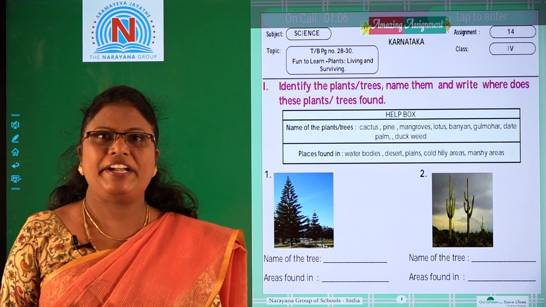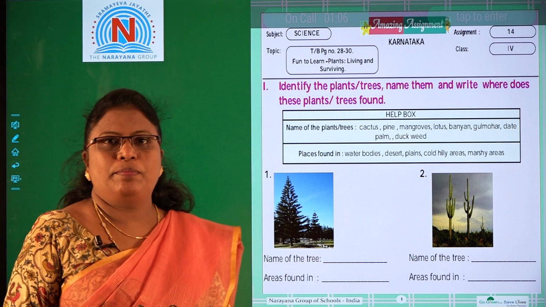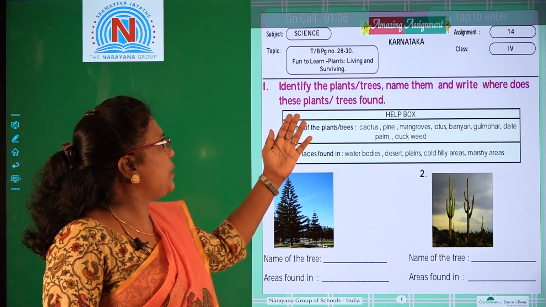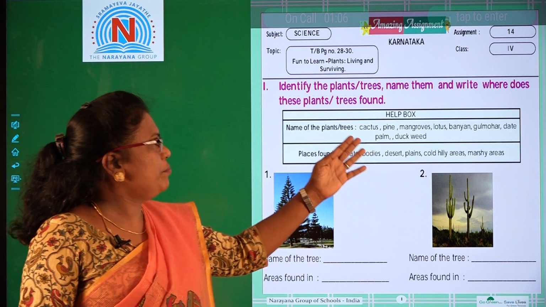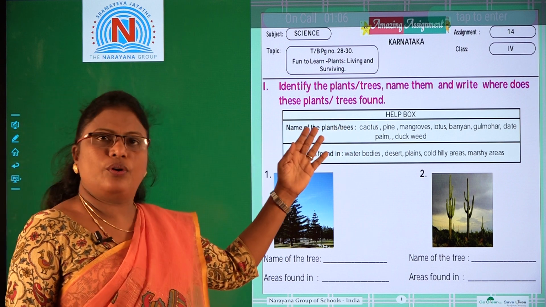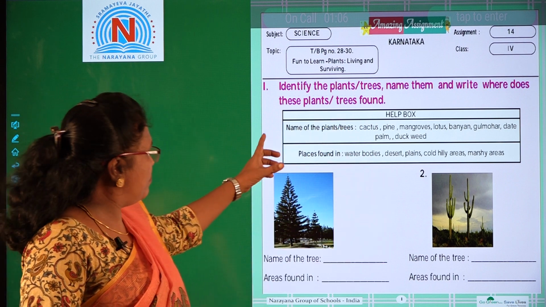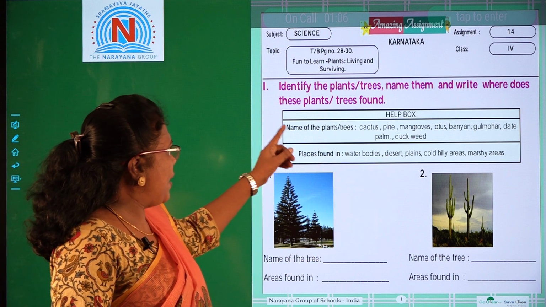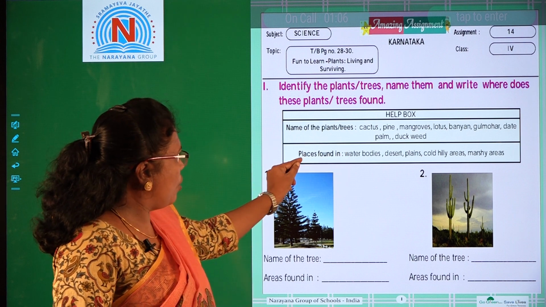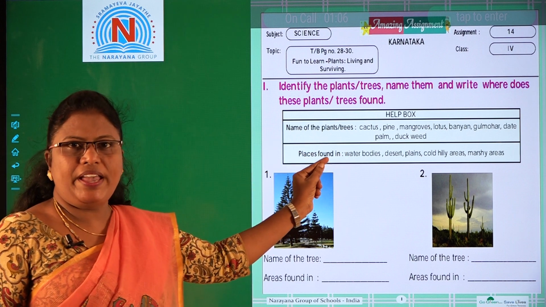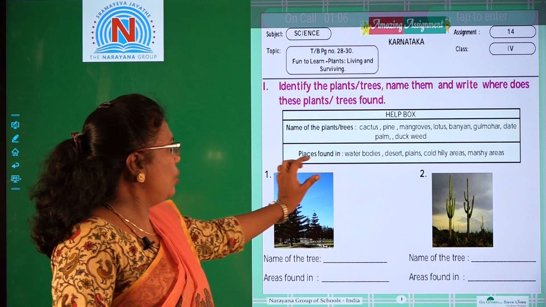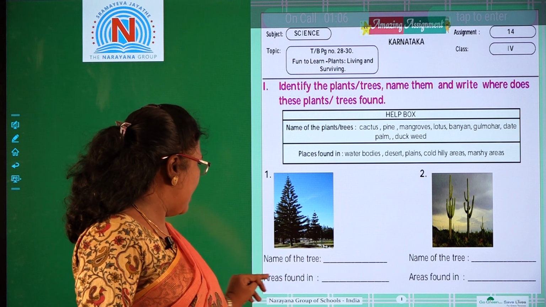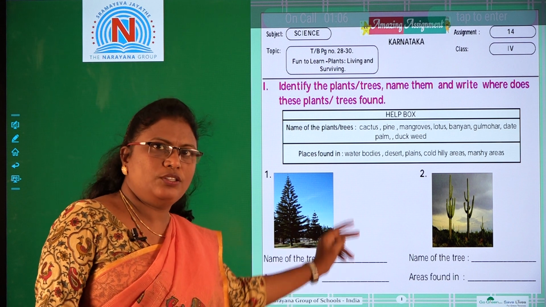Today's amazing assignment is plants living and surviving. The first exercise is to identify the plants or trees, name them, and write where these plants or trees are found. Here we have a help box. In the help box there are plant names, and in another box, place found in, where we can find these plants. So we have to write the name of the tree and the area found in.